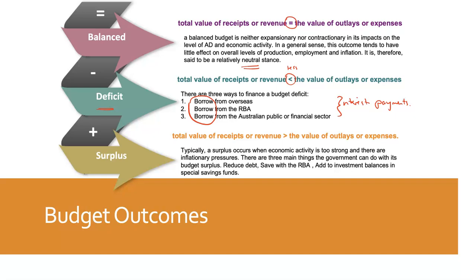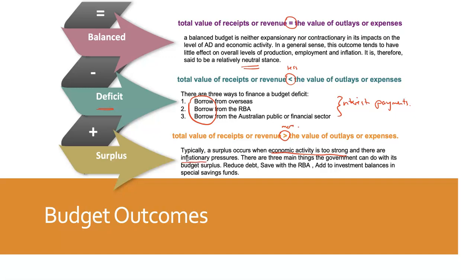Now, we know a surplus is where the receipts are more than the expenses. This occurs typically when economic activity is too strong. And remember, as an economist, we're trying to make everything sustainable and flatten the highs and reduce or remove those big lows. So this often happens when economic activity is too strong and there's inflationary pressures.